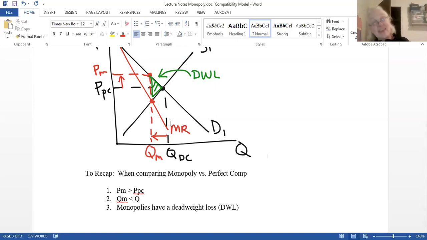All right, so I think that wraps it up. We've compared our two. The takeaway I think should be that most of our firms do in fact operate in the middle, in the monopolistic comp and the oligopoly, knowing that perfectly competitive markets are our most desirable and our most efficient. The goal for an economy would be to get more firms into the left, into the monop comp and even perfect comp range, right? And things like that. So something to think about when you're thinking about the competitive environment within which the firms operate.